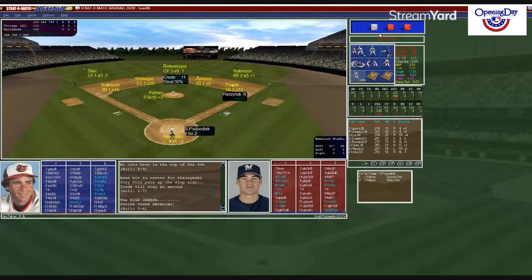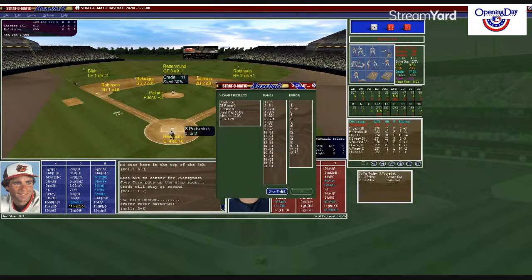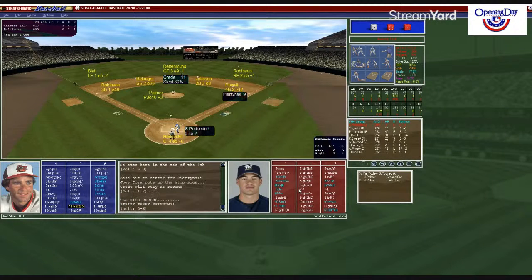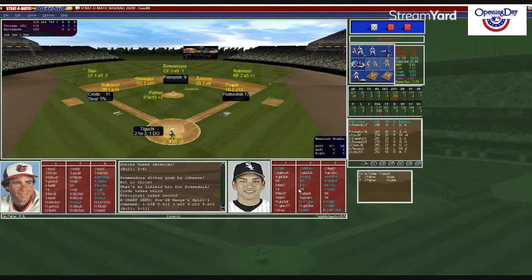Hendricks puts down the sign and taps the glove. Palmer working from the stretch. 2 on and 1 out. Pitch to Pasednik. 5-11 ground ball second. See if Johnson can turn 2 and get out of this. No, he cannot make a play. Oh, he couldn't make the play to the right side. Creedy will go to third. He'll stay there. White Sox load the bases with 1 out and bring on the tough Aguchi, who's had 2